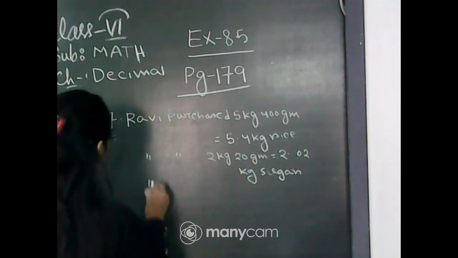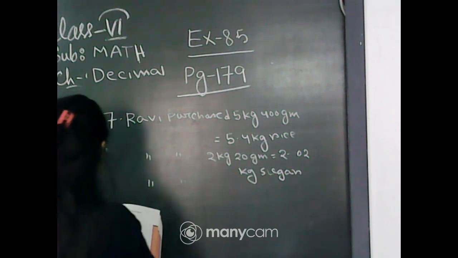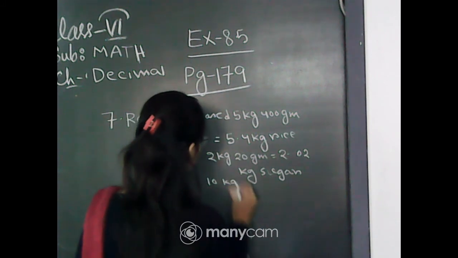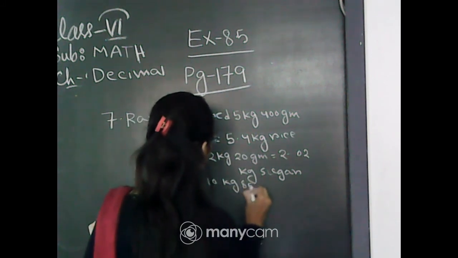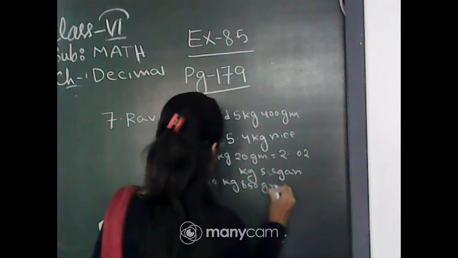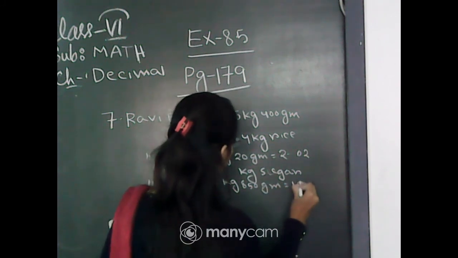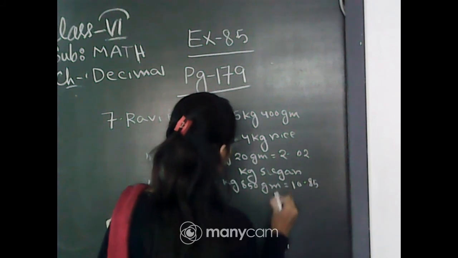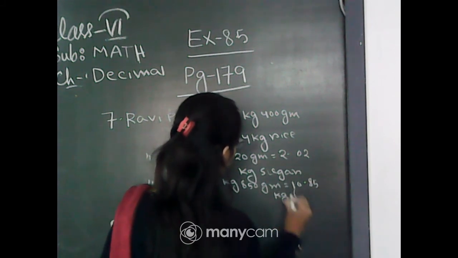And finally, Rabi purchased 10 kg 850 gram, that is 10.85 kg flour.